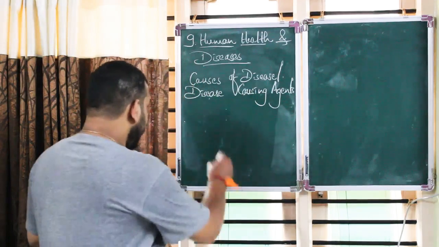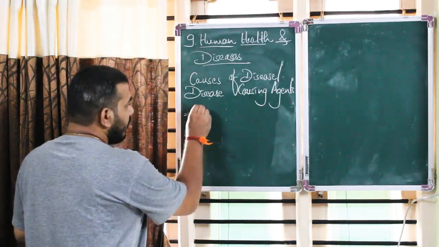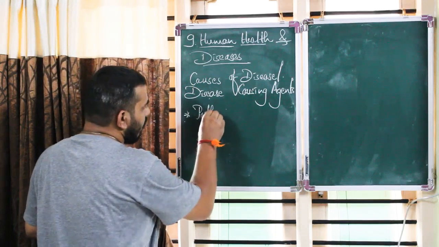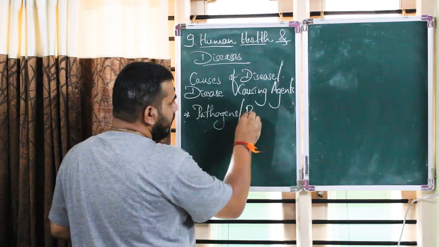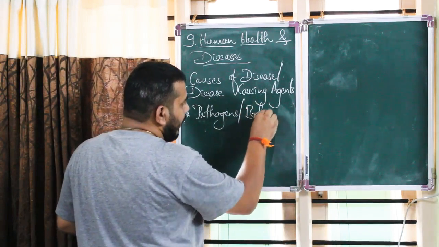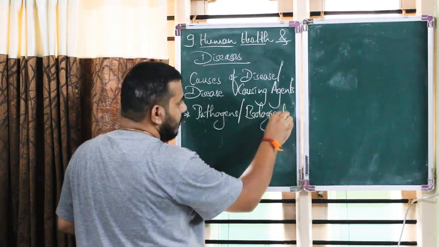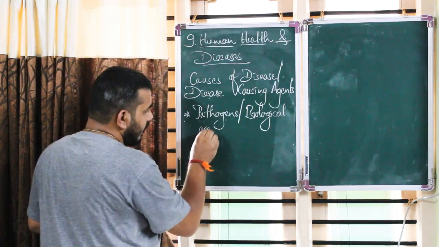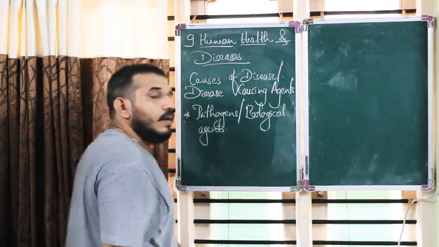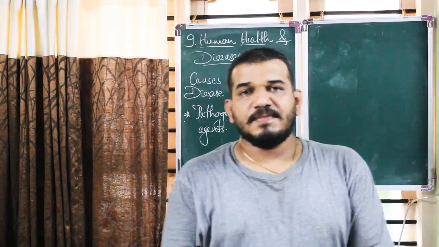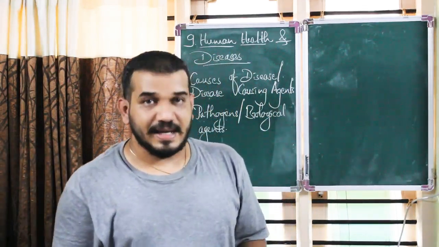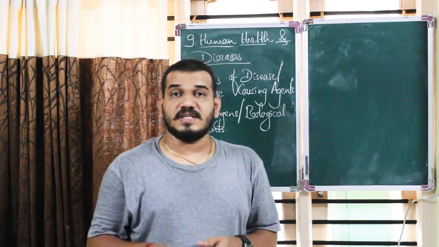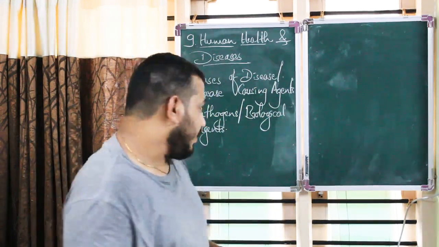Now the first one is pathogens, or we may also call them biological agents. Pathogens. What are these pathogens? These pathogens are nothing but the disease causing organisms. The organisms which cause diseases, we call them pathogens.